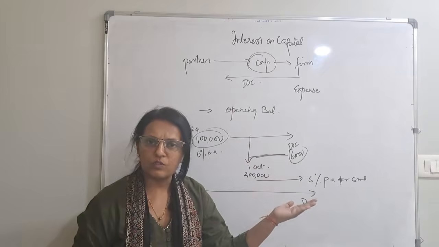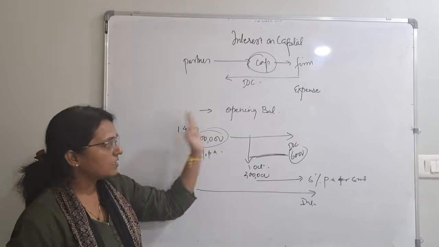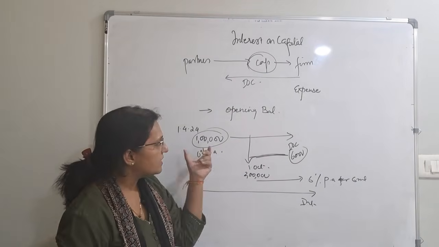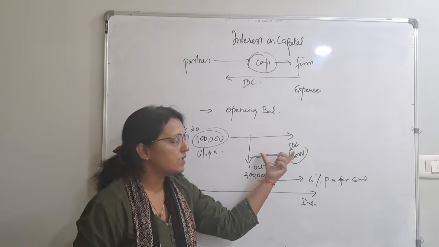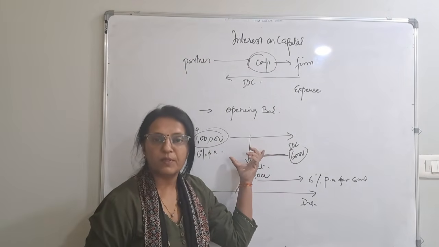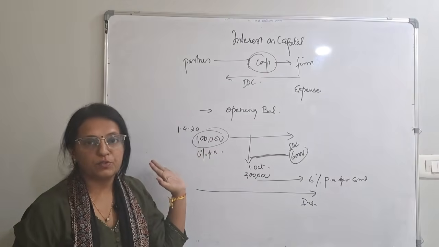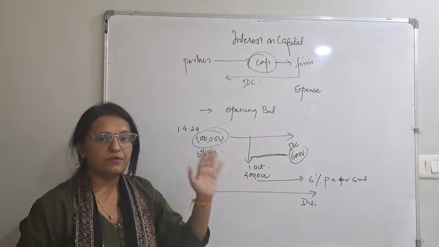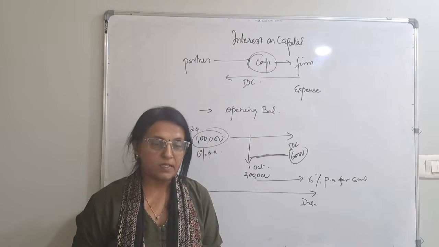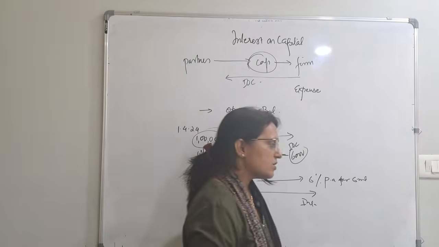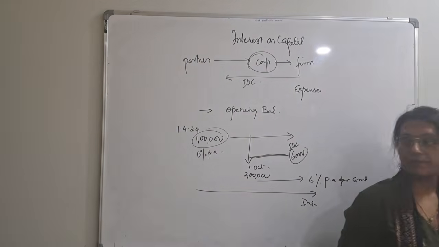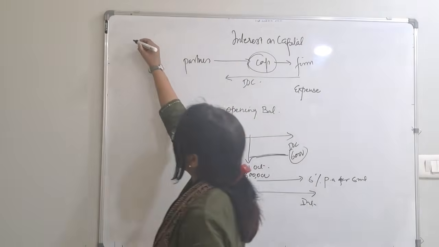Same way with withdrawal also. If the person withdraws 50,000, then interest on that 50,000 will be reduced for the period of withdrawal. That we will see later on when we are doing the cases of interest on capital. First, let's do this illustration number 20. We are going to do illustration number 20.